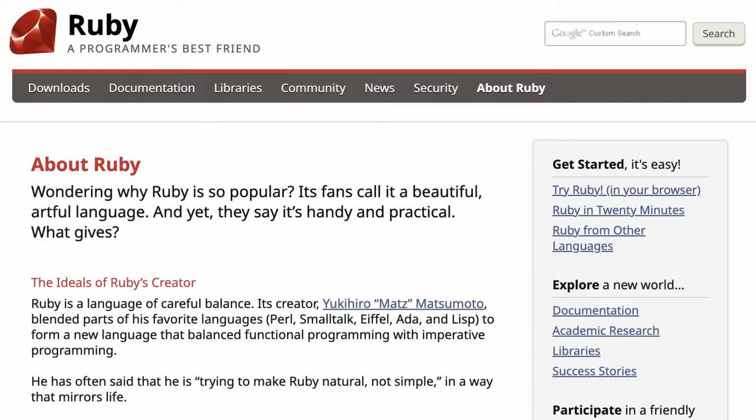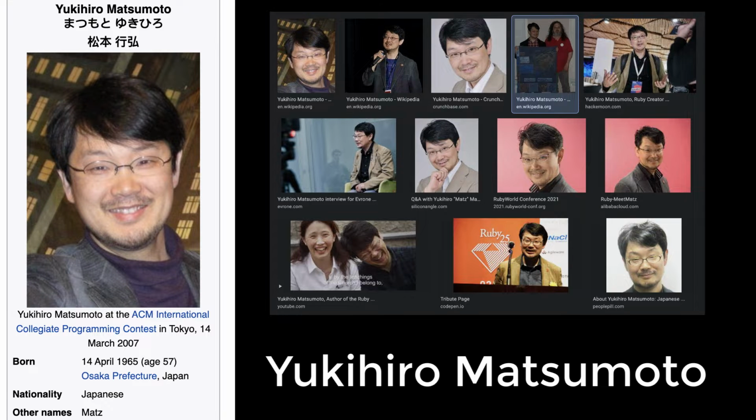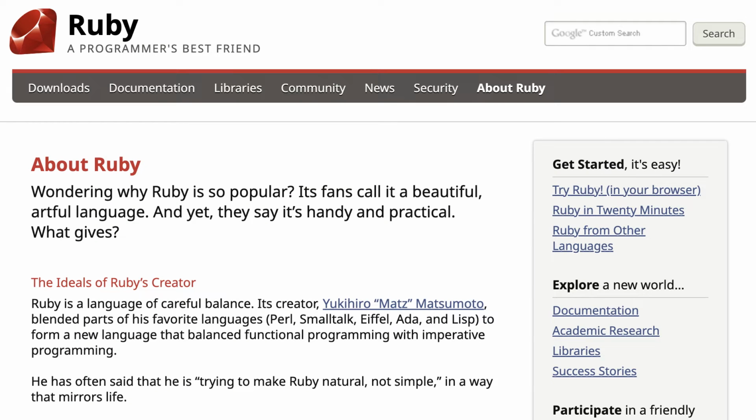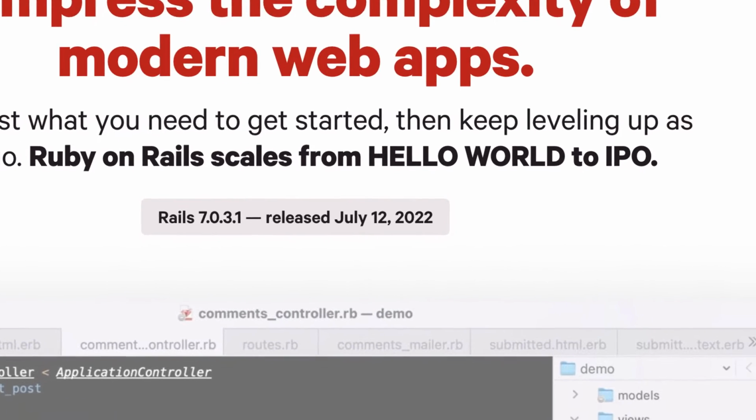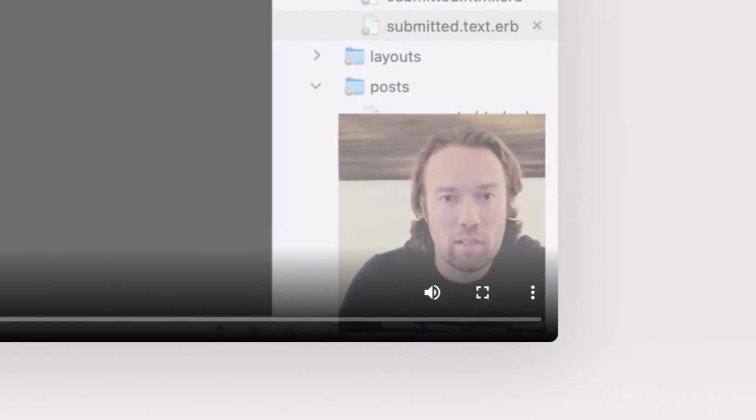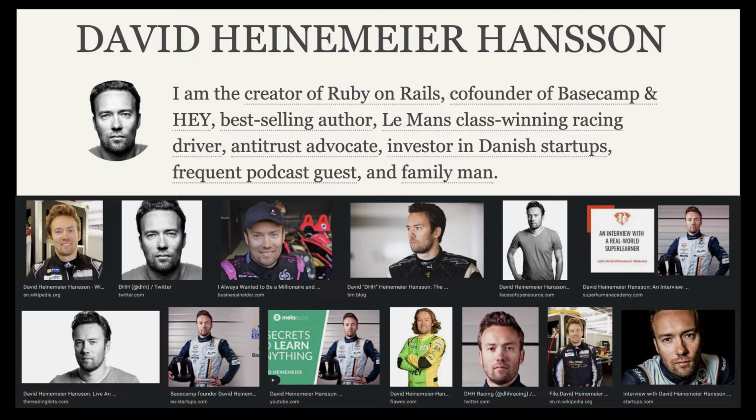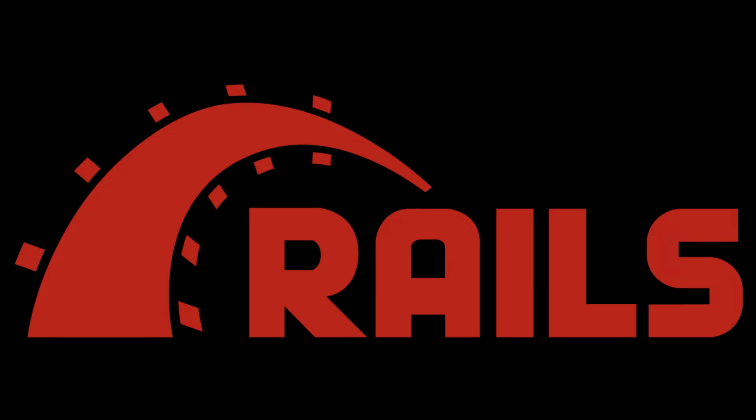So what is Ruby? Ruby is a programming language that was created by a Japanese guy by the name of Yukihiro Matsumoto. I hope I am pronouncing his name correctly. A few years after this language came on the scene, it became quite popular, and it got picked up by this Danish programmer by the name of David Heinemeier Hansson. That's him right there. David Heinemeier Hansson used Ruby to build his own web application framework that has since grown to become what we know as Ruby on Rails.